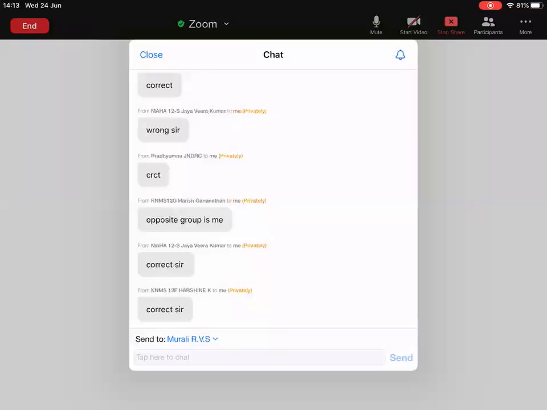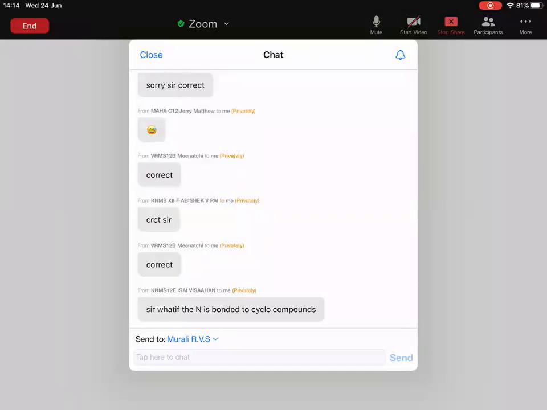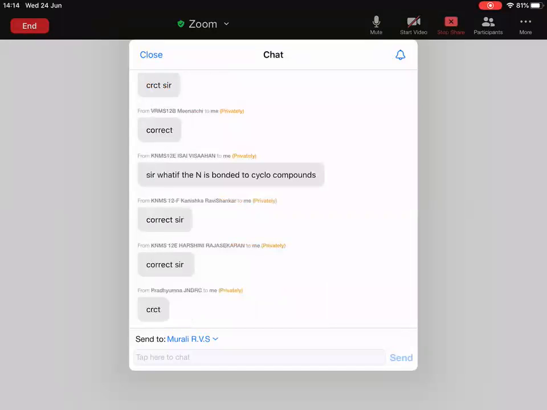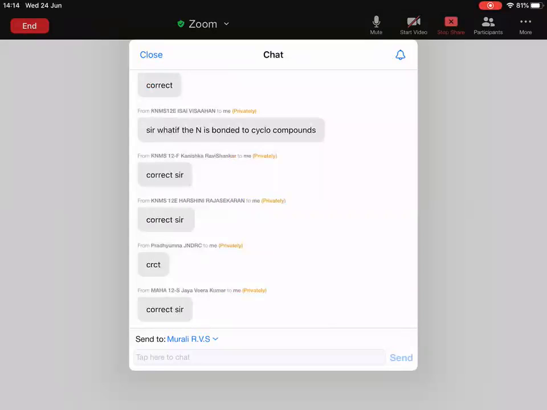Some student posted a wrong answer. I don't know why. Why is it wrong, you tell me. Please respond, everyone. Come on. Is this correct? Just give the answer. What is N bonded to cyclocompounds? We will see cyclocompounds also. First of all, you are not giving me any chance to explain. I mean open chain compounds only. After that, we will see cyclocompounds.